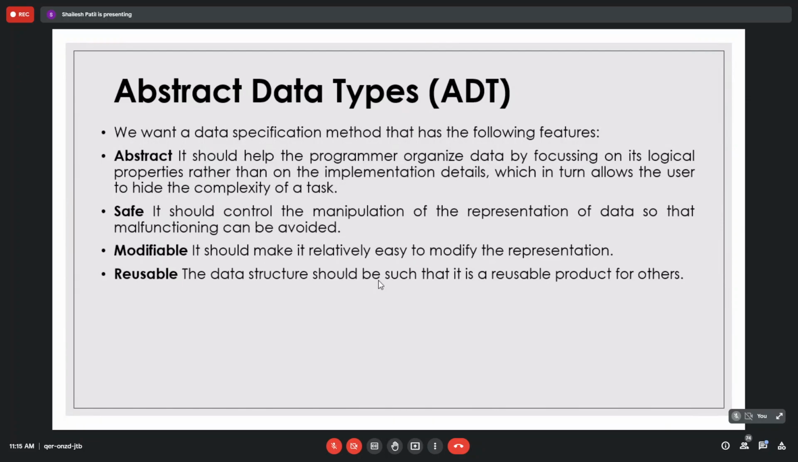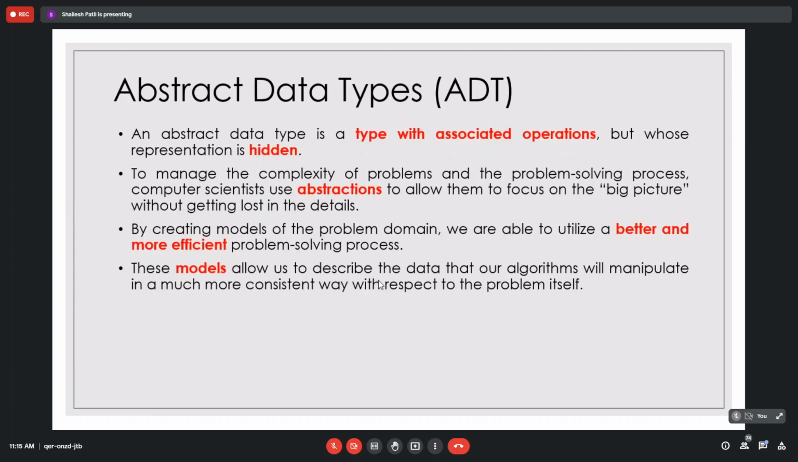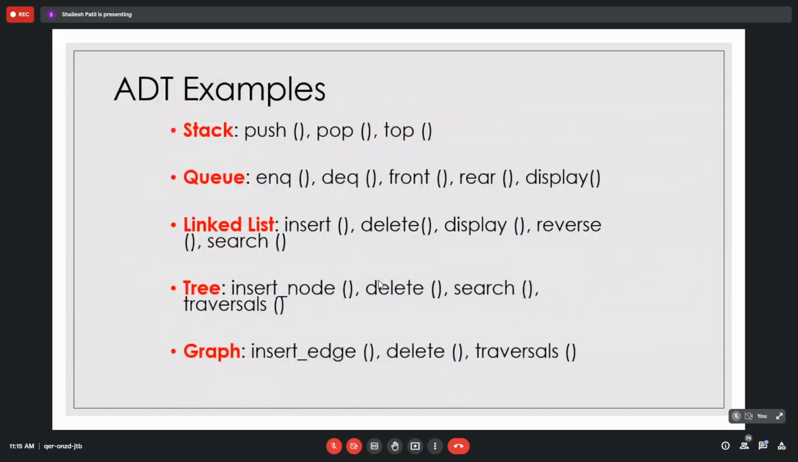If you give push and pop, that itself gives meaning. If you go into implementation details, ambiguity will be added. It is modifiable: it should make it relatively easy to modify the representation. And reusable: the data structure should be such that the same stack can be reused in another approach also. So that is ADT, and these are some examples of ADT. I hope the concept of ADT is clear.